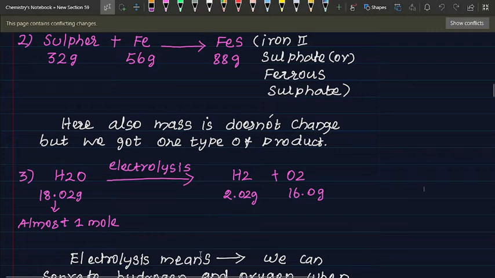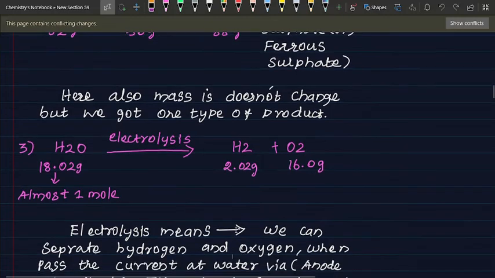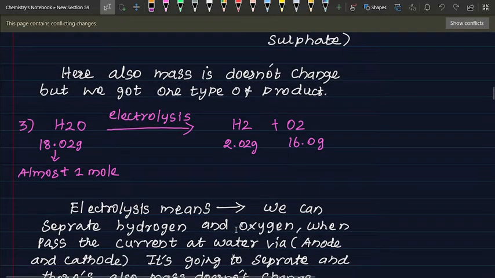Third example: H2O when treated with the electrolysis process. H2O molar mass is 18.02 gram, almost 1 mole.